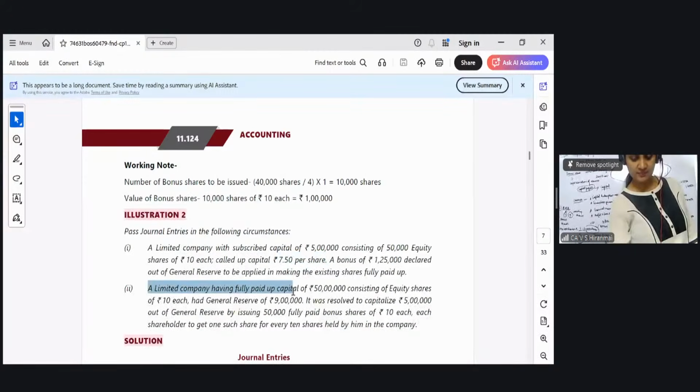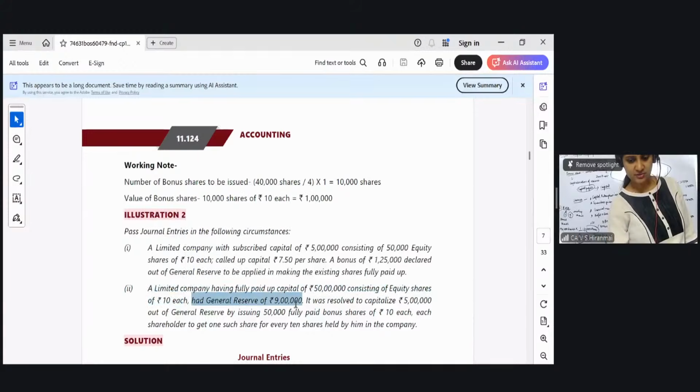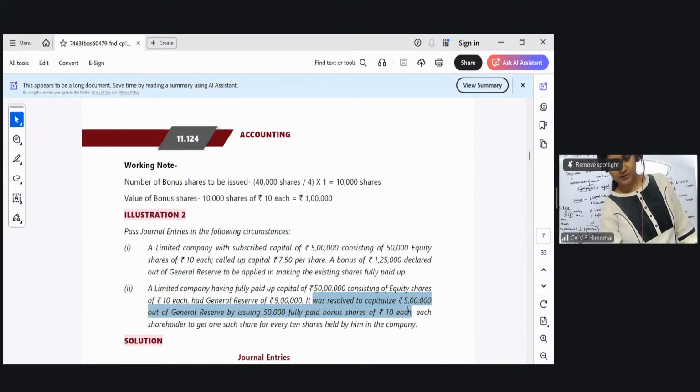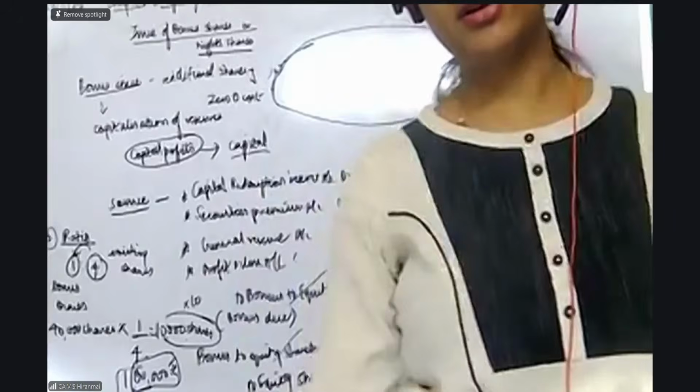A limited company having fully paid up 50 lakh of 10 rupees each, that means 5 lakh shares of rupees 10 each, had a general reserve of 9 lakhs. It was resolved to capitalize 5 lakhs out of general reserve by issuing fully paid bonus shares. Each shareholder to get one such share for every 10 shares held by him. That's all. Simple question. So 50 lakh rupees is the share value, and you're going to get 1/10 of it. That means 5 lakh rupees is the bonus you are going to issue. From where are you going to take? From the general reserve. Can you pass the entry?